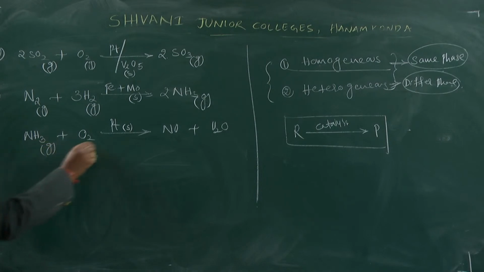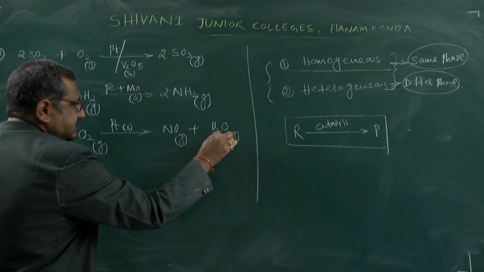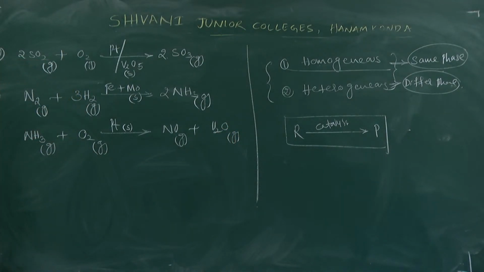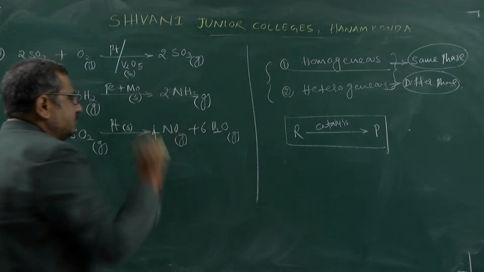Ammonia is also a gas, oxygen is also a gas, nitric oxide is also a gas, and H2O is also gas. Gases means they are in the vapor phase. To balance the reaction, how many moles of ammonia? Here 4 moles of ammonia, 5 moles of oxygen, 4 moles of nitric oxide and 6 moles of water.